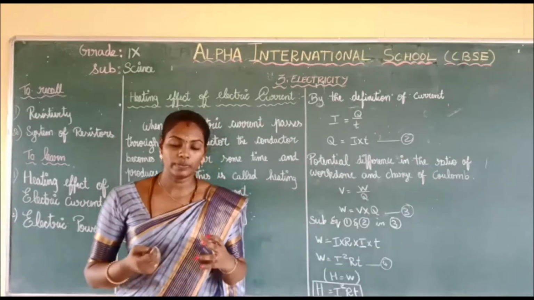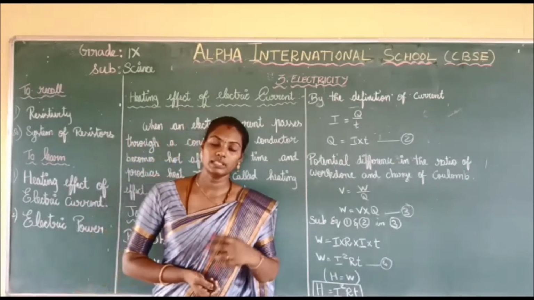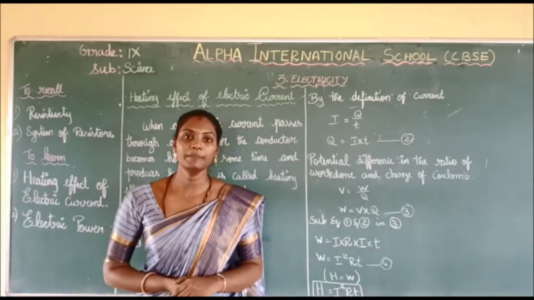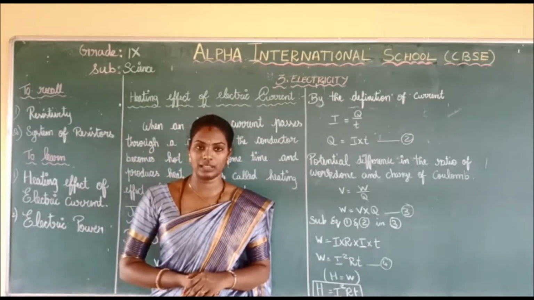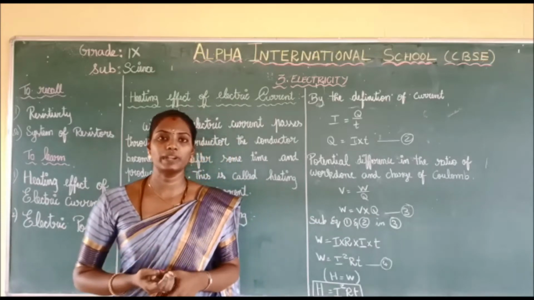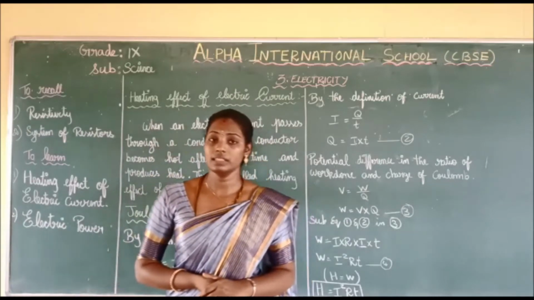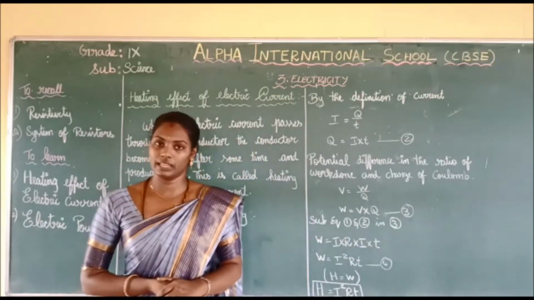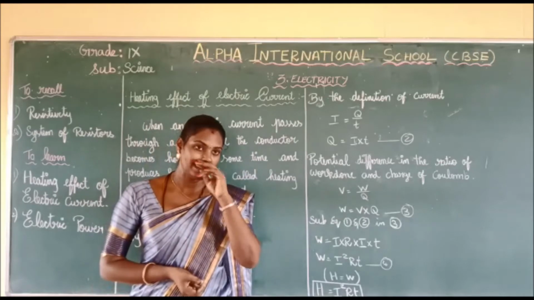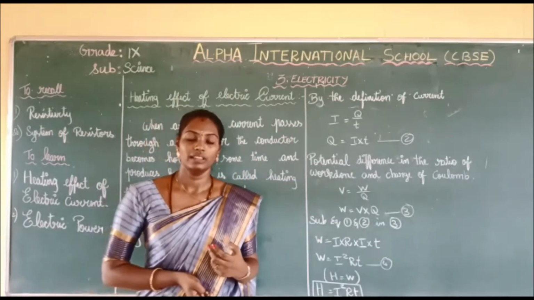So tell me what we have learned in the previous class. Yes, in the previous class we discussed resistivity and system of resistors. So what is resistivity, and what are the factors on which the resistance depends? Yes, that is length and thickness. They have experimentally proved this resistivity, isn't it?